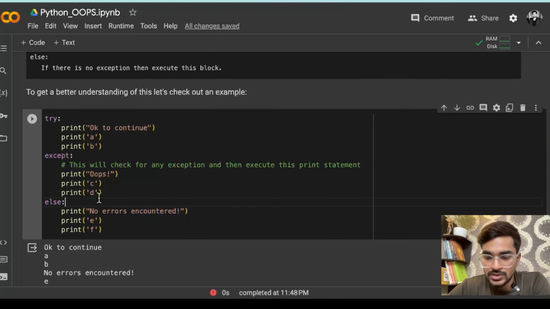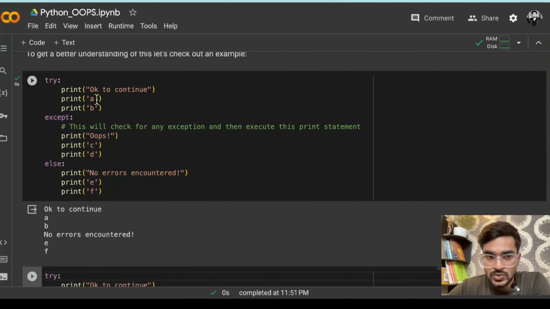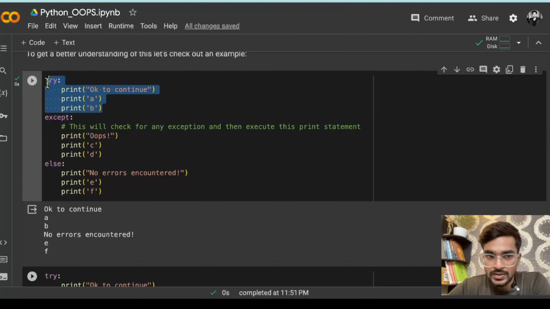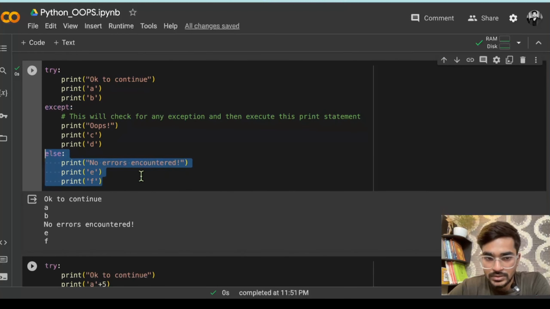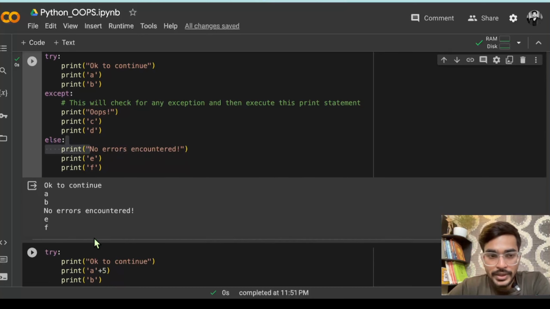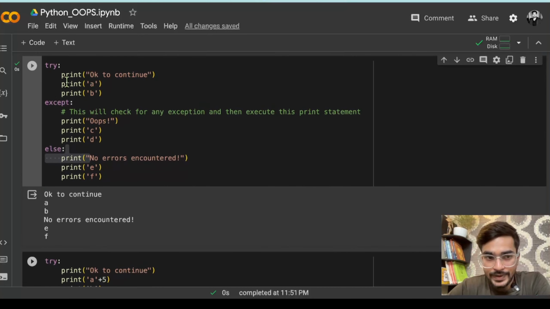So if I run that, you can see there is no error inside that block, so it will print "OK to continue", then a small a, then a small b. Since there is no error in the try block, it will not execute the except block, it will directly go to the else block and print whatever I'm printing: no errors encountered, then E and then F. Now what if I have an error in that try block?